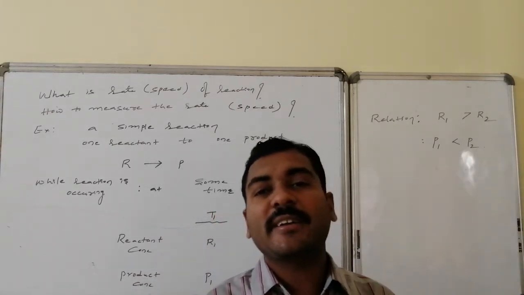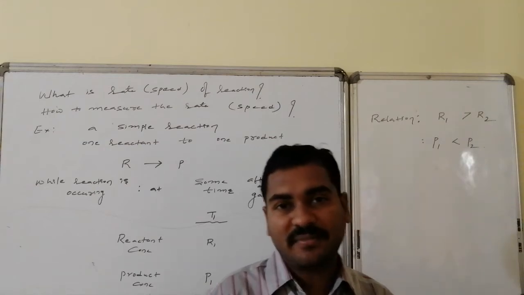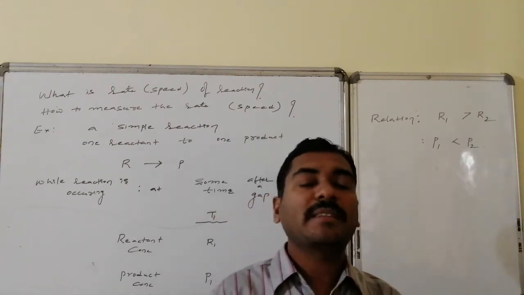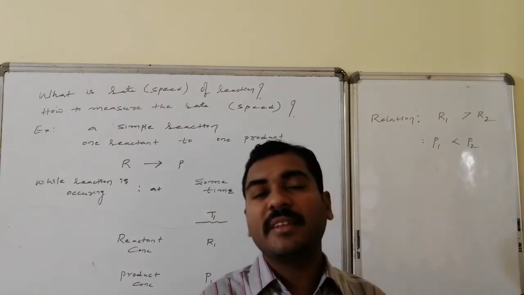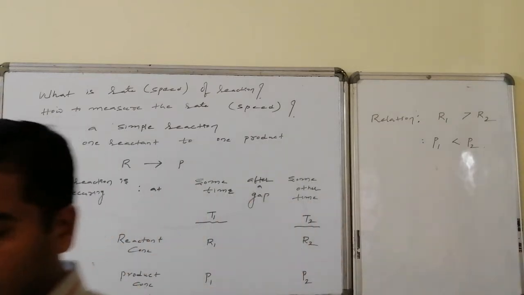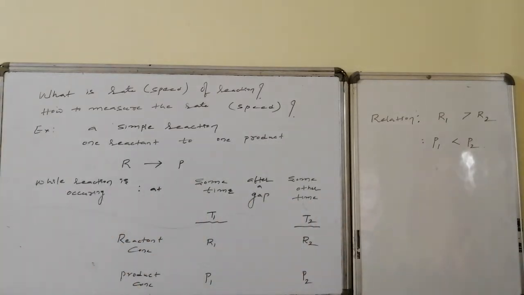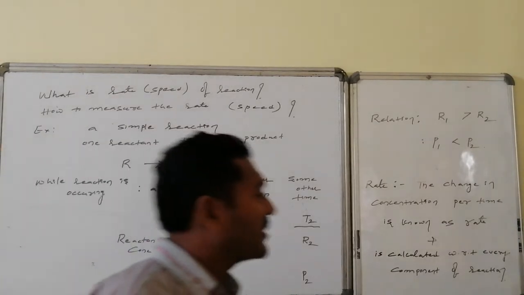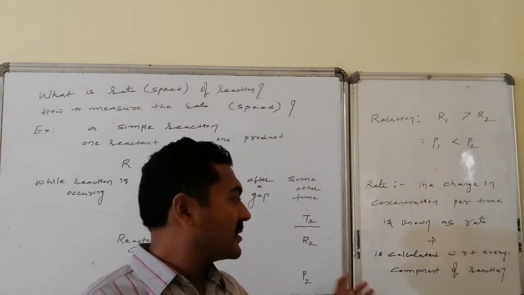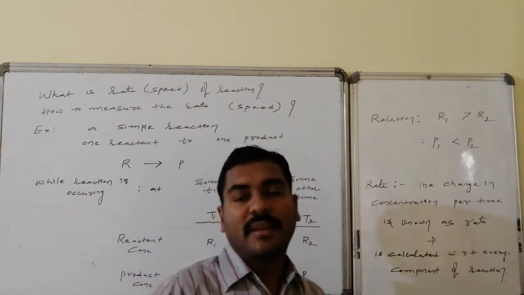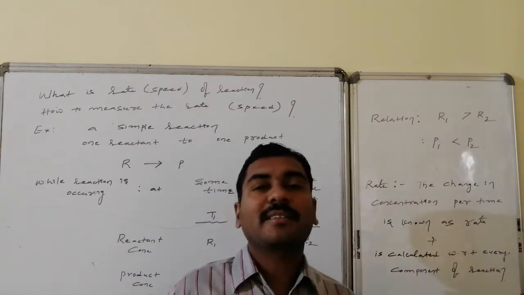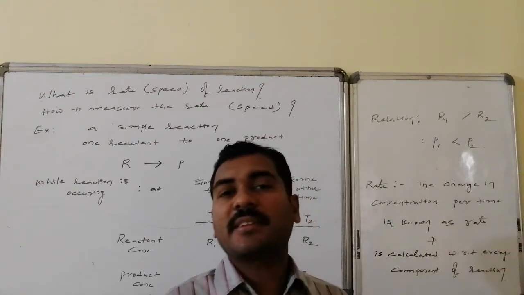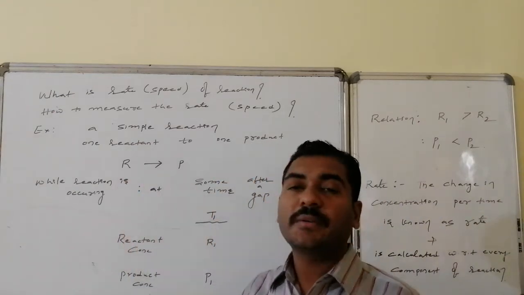Now we will go for rate. What does rate stand for? How do we mathematically understand the meaning of rate? Rate is the change in concentration with time, and it is calculated with respect to every component of the reaction. Let us calculate the rate of the simplest reaction, R is converted to P.